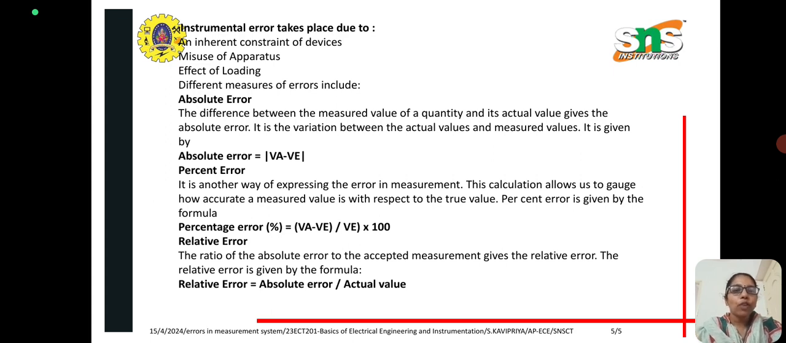Next is relative error. The ratio of absolute error to the accepted measurement gives the relative error. The relative error is given by the formula: relative error equals absolute error divided by the actual value. So that's all about the various errors that occur while taking a reading using a particular measurement system.